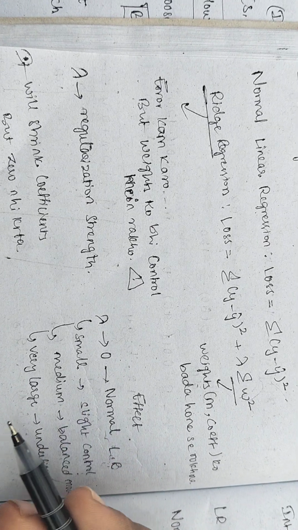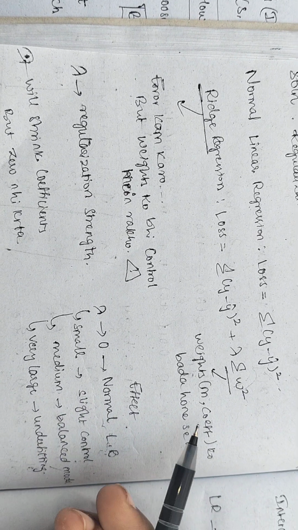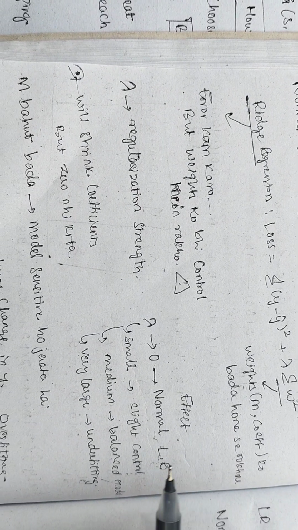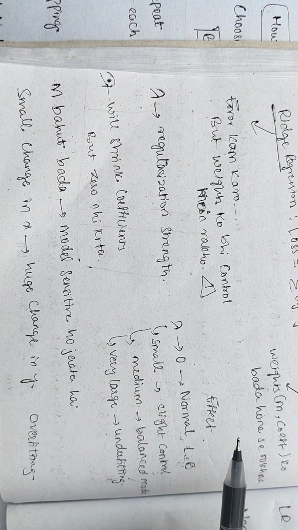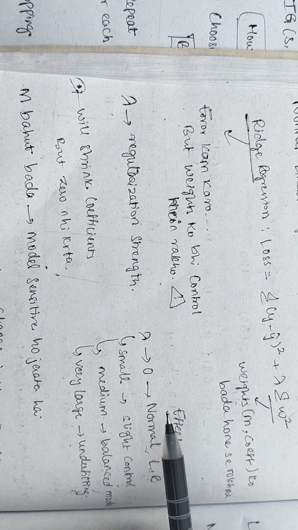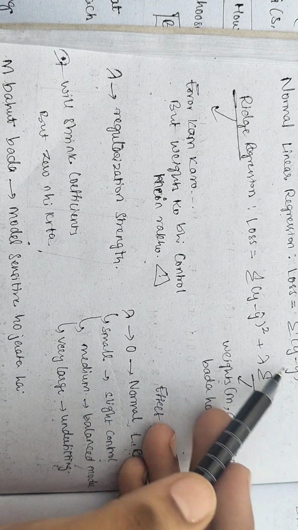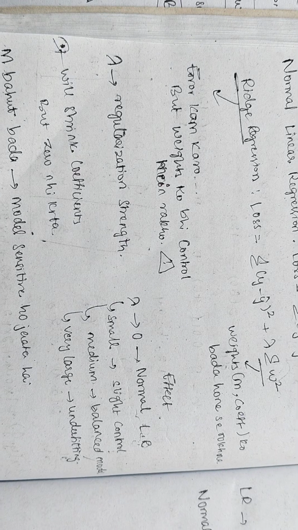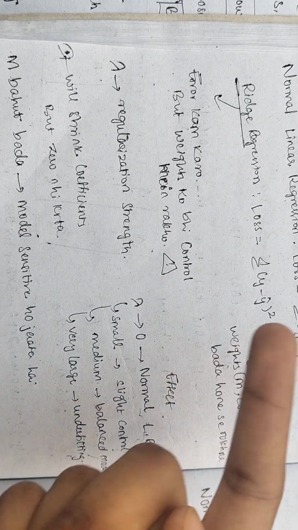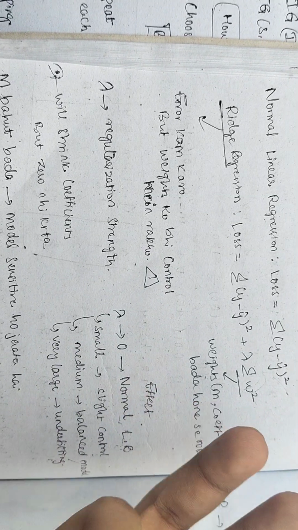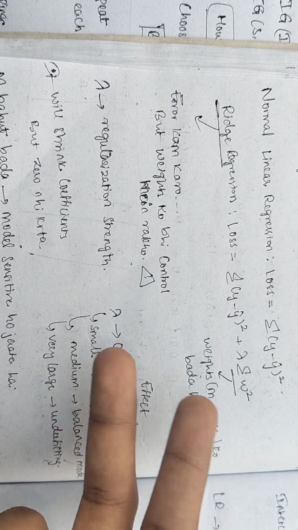As for the effect on slope, in linear regression the slope is m, and m can become large. But in ridge regression the denominator increases due to lambda, right? So slopes will get shrunk. An important point is that ridge regression reduces the coefficient values but does not make them 0.